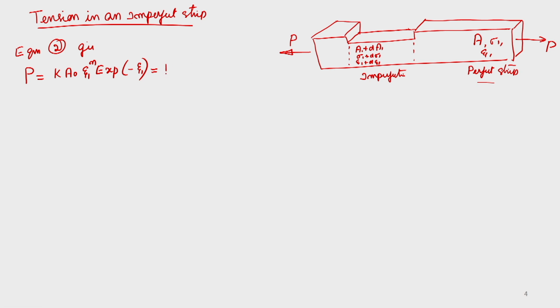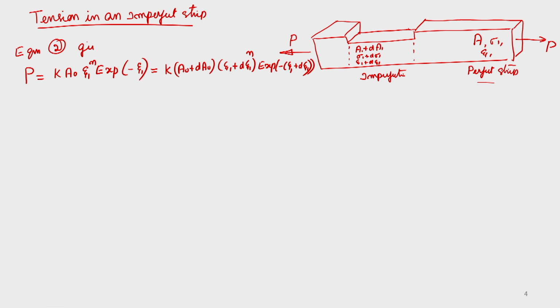K is a constant for the material. So, we can say A naught plus d A naught into epsilon 1 plus d epsilon 1 raised to n into exponential minus of epsilon 1 plus d epsilon 1. Okay, we are getting this.